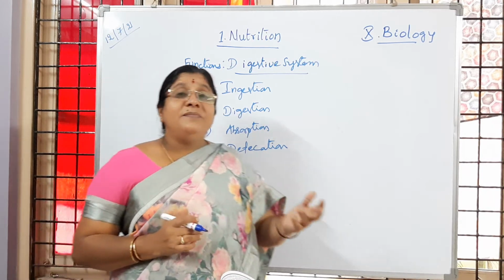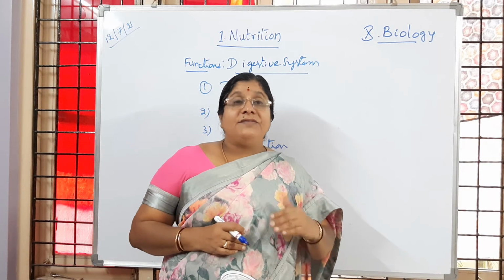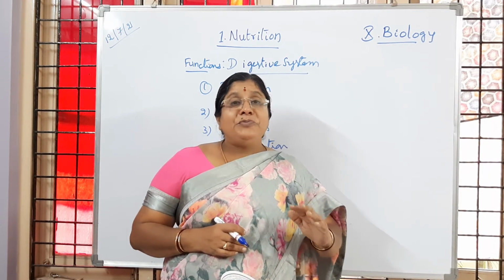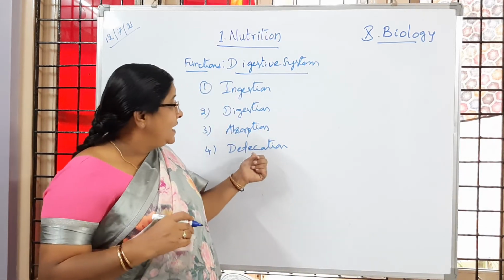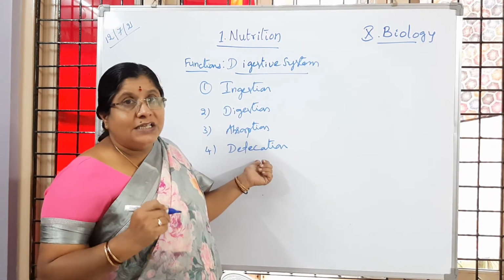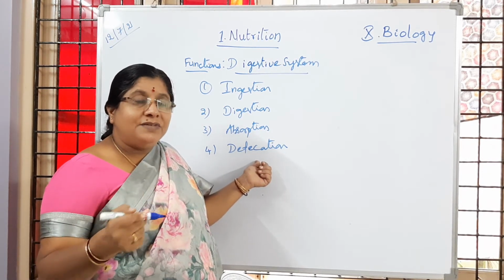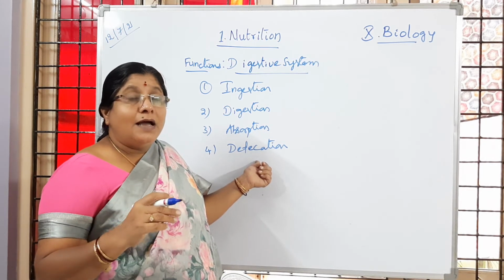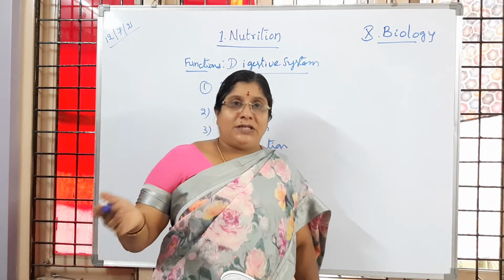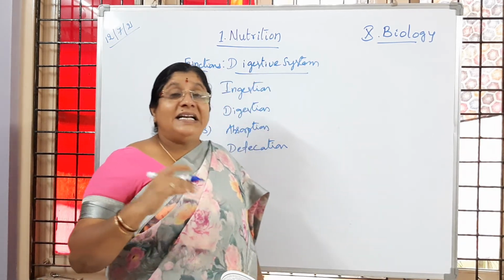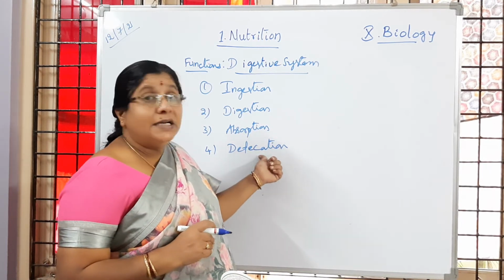Then the unwanted material, the undigested material, whichever is there in our body, is sent out of the body through the anus or anal opening. That we call defecation. Is it clear to children? The unwanted or undigested food material, which our body does not require, and excess water also, is sent out of our body. That sending out of undigested food material is called defecation.